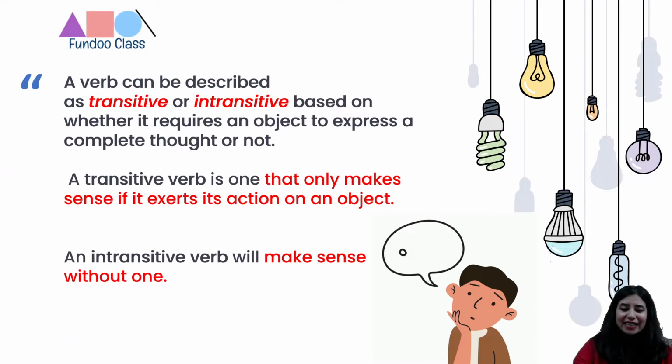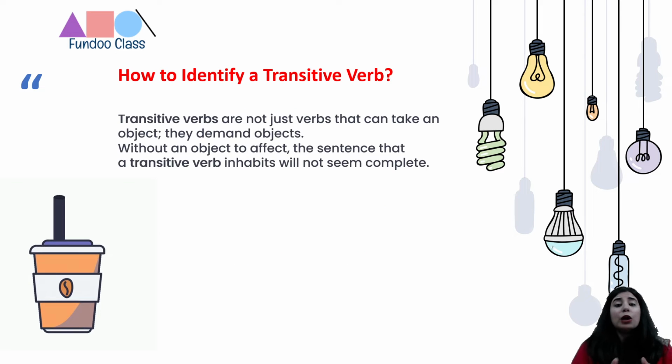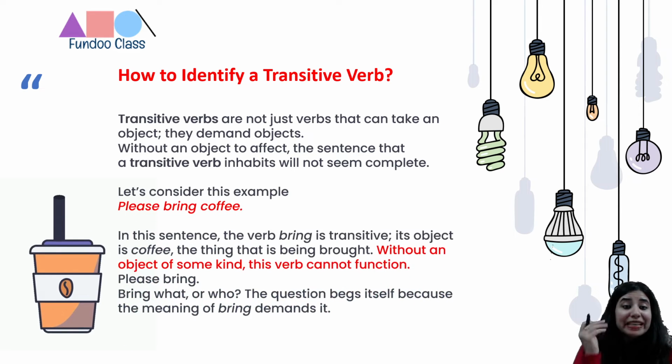So let's get started. How do I identify? Like I said, transitive verbs are not just verbs that can take an object, they demand objects, right? You need to have an object, otherwise the sentence is not going to make sense. Here the sentence would look incomplete. Like I said, it would not make complete sense.